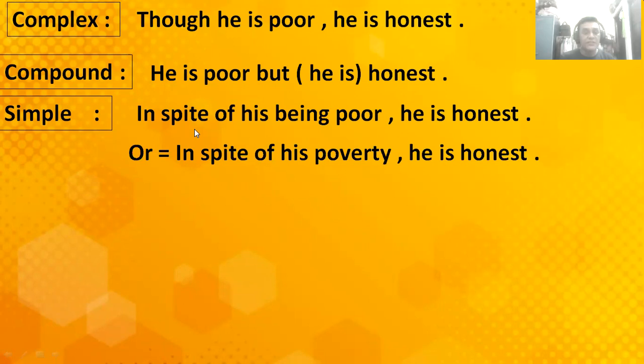My dear students, you have to keep it in mind that instead of being poor, we should put here the abstract noun of poor, without using being here. If you know the abstract noun of the adjective, we can easily put the abstract noun here without changing this portion. Understand? This portion.